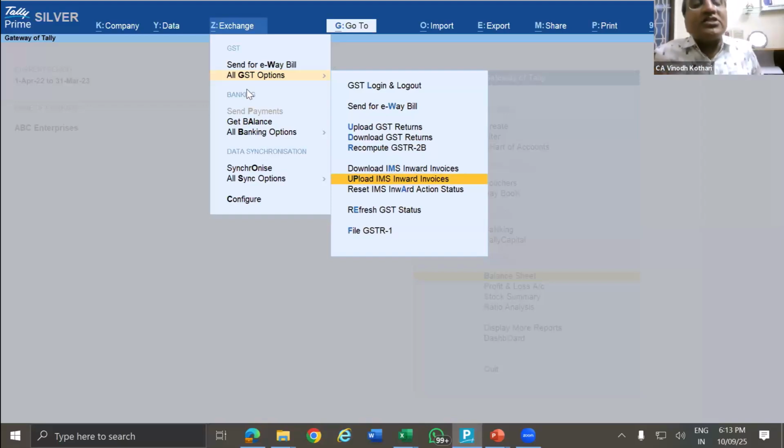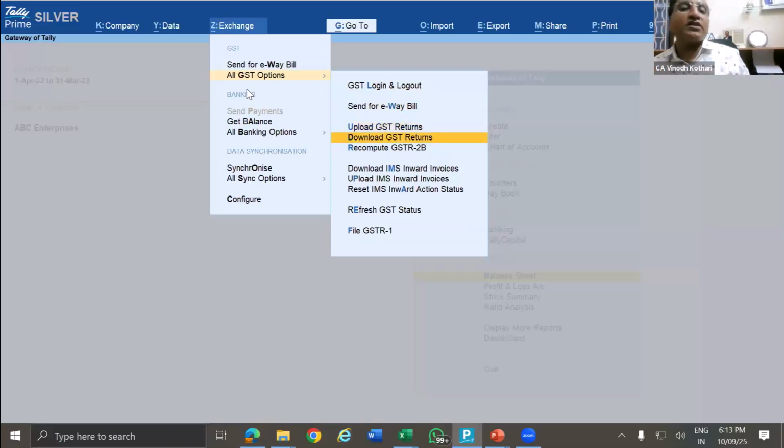You can download the GST returns in Tally, GSTR1, and then automatically GSTR1 will be checked in Tally and give you the difference. This is not matching, that is not matching. You can download the 2B and map the data and check what is the difference. So many updates Tally has provided in the GST. So use this. If you do it separately, then a lot of time is spent.